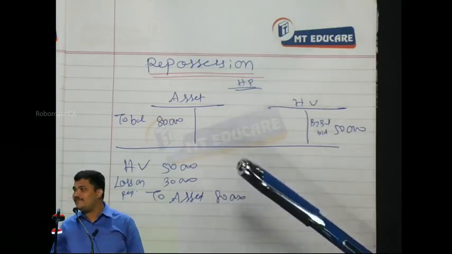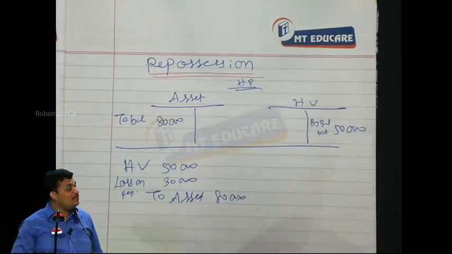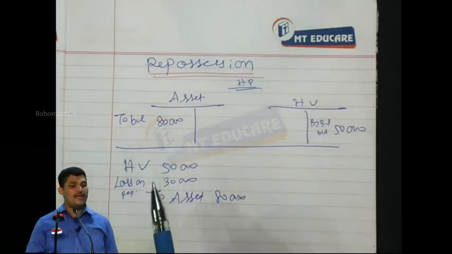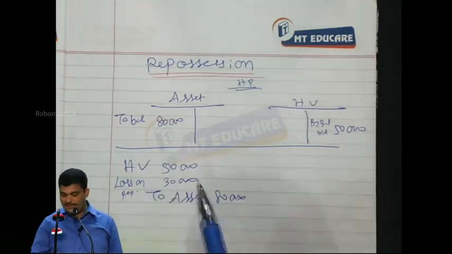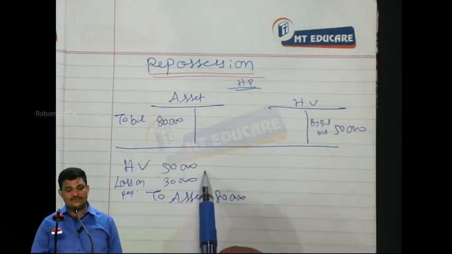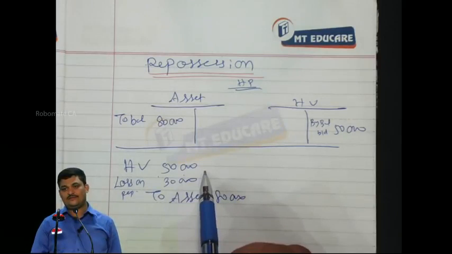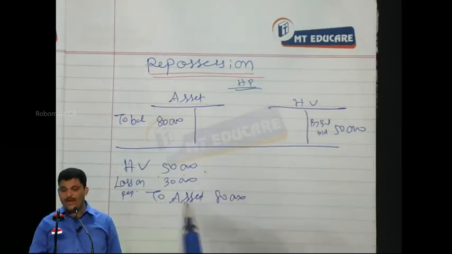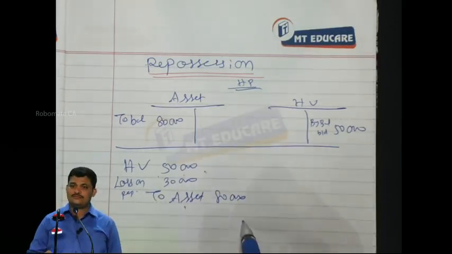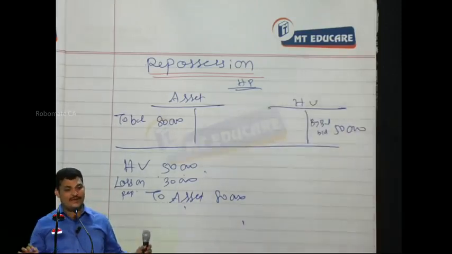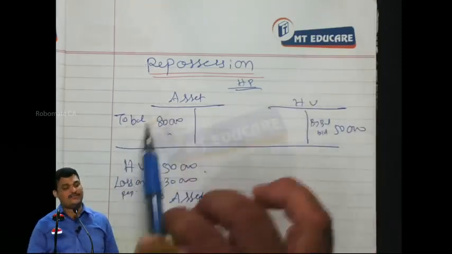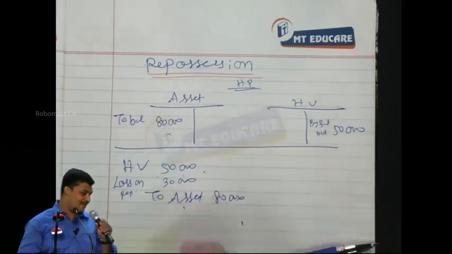Understood? So if there is a separate value fixed by the hire vendor, then hire vendor debit, what is that price? Agreed price. To asset, book value. The asset is always 80,000 to be eliminated. Whatever I have in my books related to the asset is fully eliminated. Correct? So once again, the repossession entry.